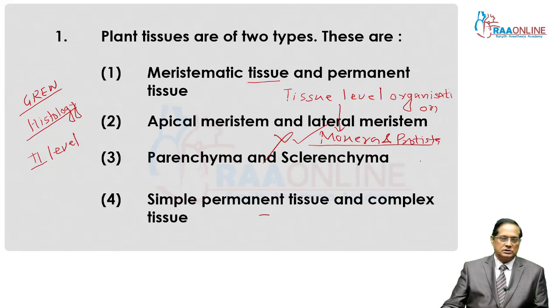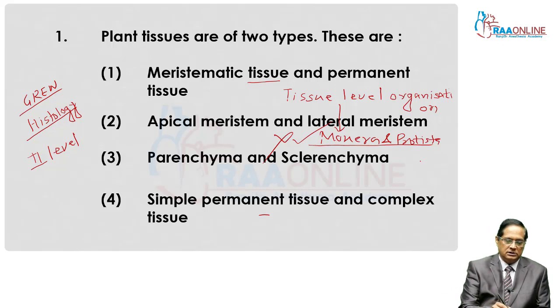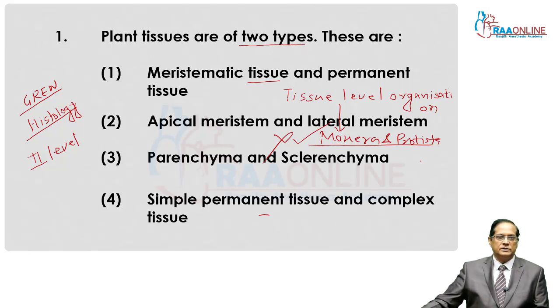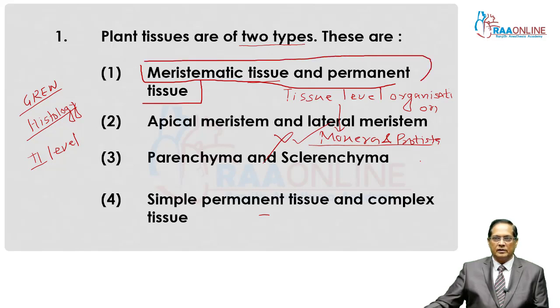Plant tissues are of two types, meristematic and permanent. So the answer of the first question is, there are two types of tissues in plants. One is meristematic, which is also called meristem, and the other one is permanent tissue.